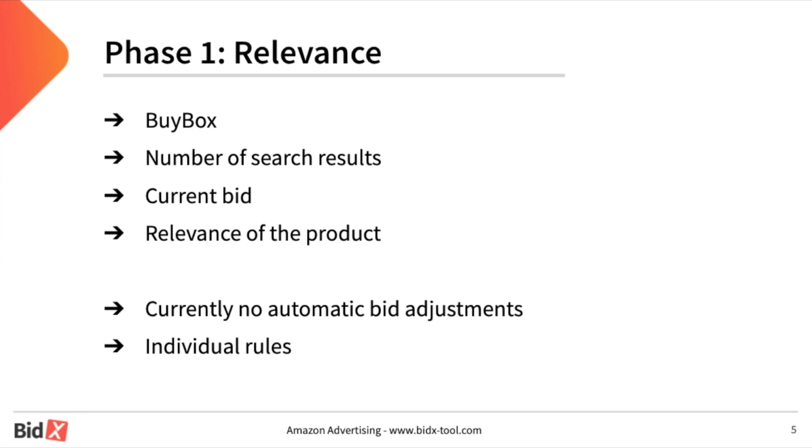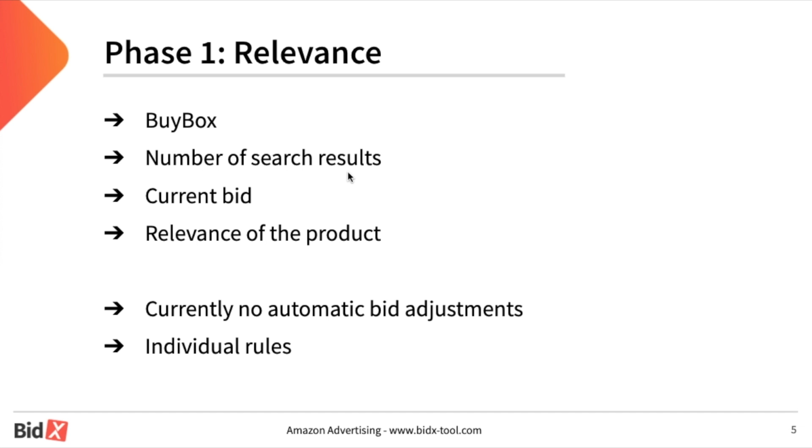The first phase of the optimization is the optimization according to relevance. There are certain basic conditions that have to be fulfilled in order for the advertisement to be displayed at all. The first condition is winning the buy box. This means that as a seller, you have to be the owner of the buy box so that Amazon displays the advertisement.